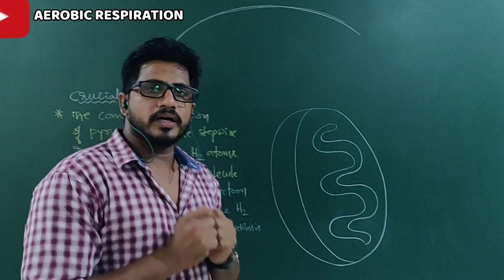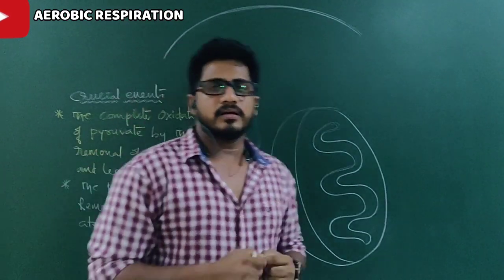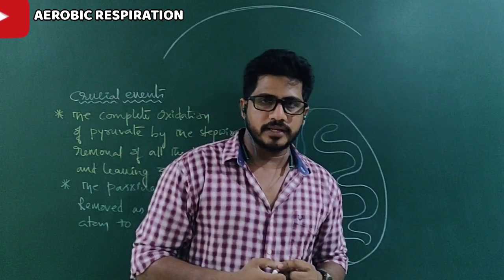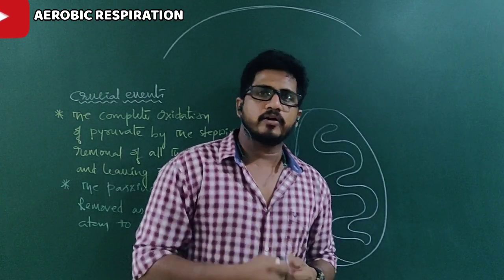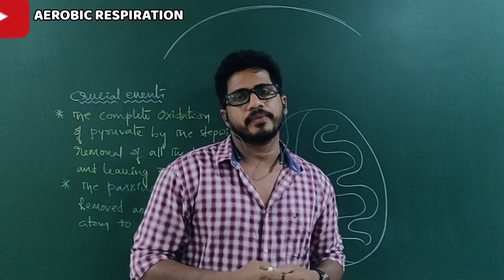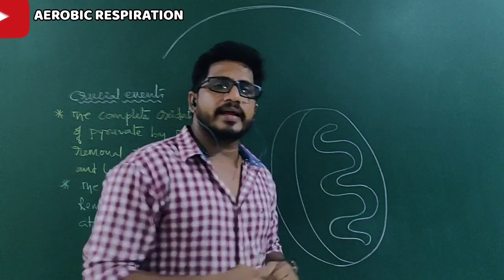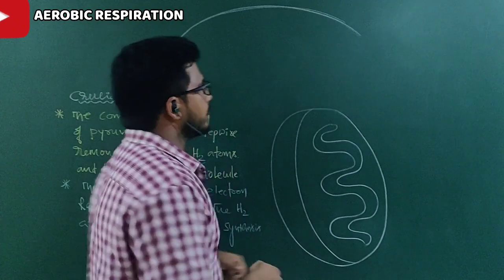If you want to know complete details about complete oxidation of glucose in aerobic respiration, you need to understand the locations, particularly glycolysis, Krebs cycle and electron transport. For that purpose, I am just taking the assistance of imaginary diagrams.